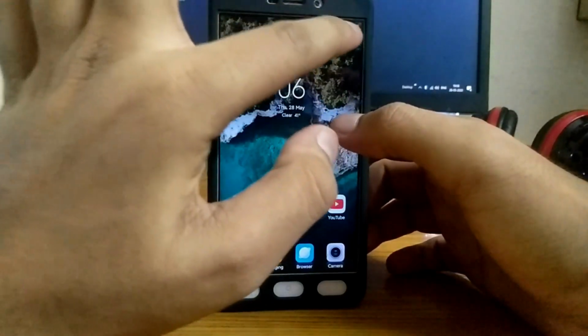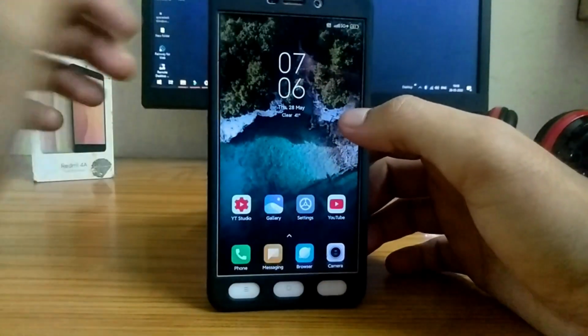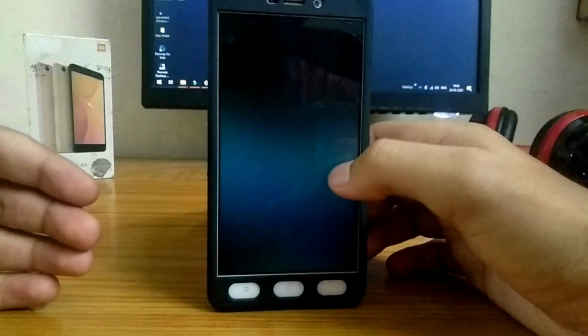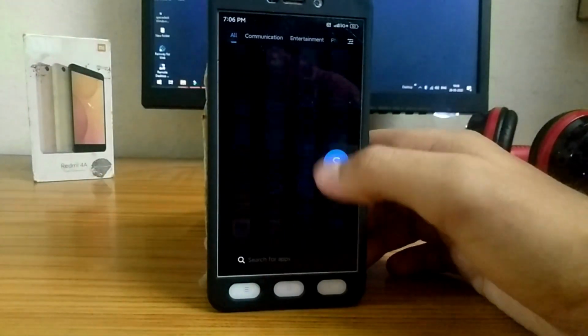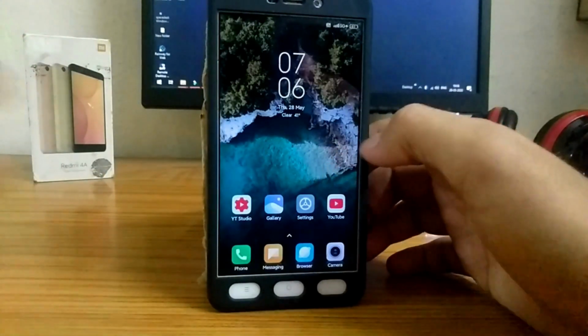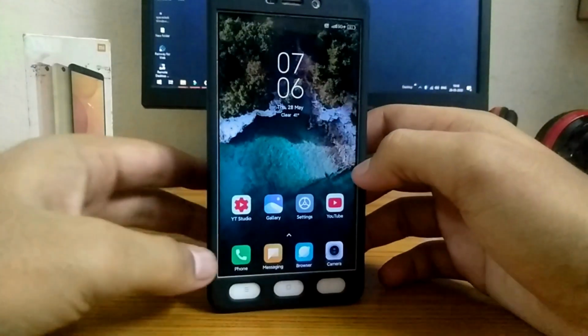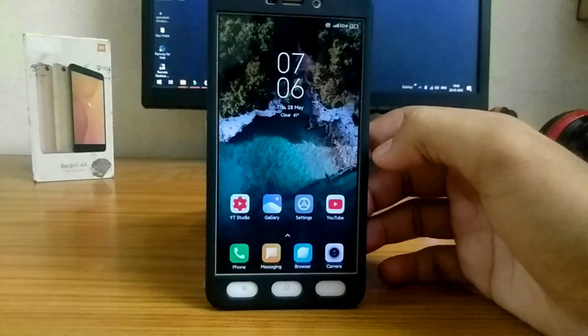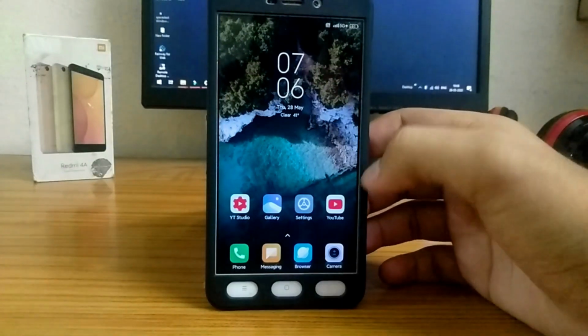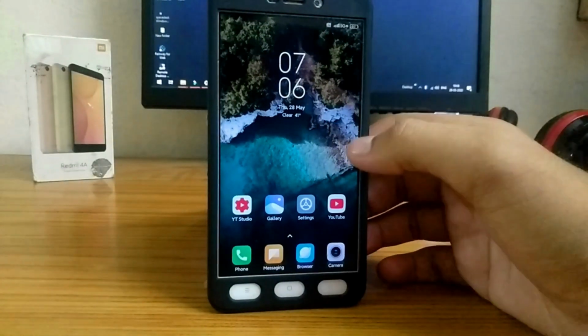And there is another option: as you could see, it shows 5G other than 4G, which is a nice option to fool your friends. If you get any bugs or anything, just comment it out and I'll try to fix that, or I'll tell the developer to fix that and he'll fix it in the next port.